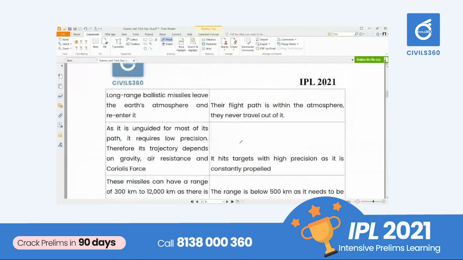And next comes range. The next difference is in long range ballistic missiles. Consider Agni 5. It is an intercontinental ballistic missile.